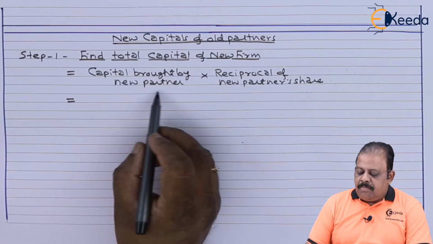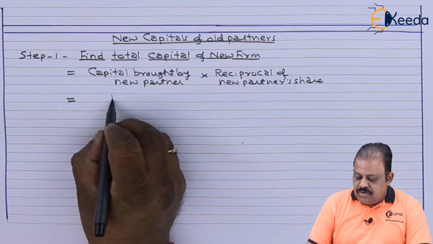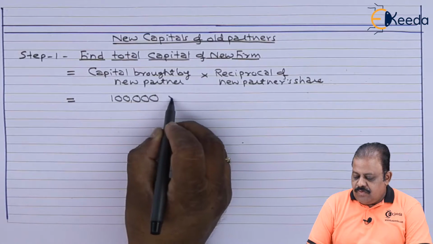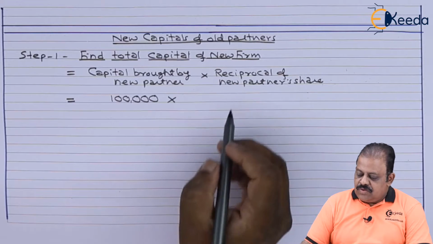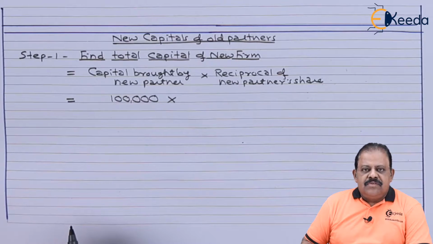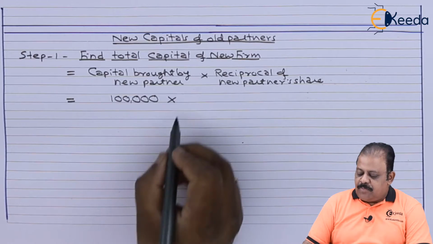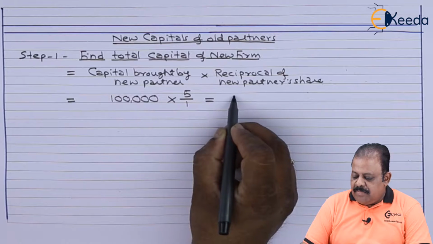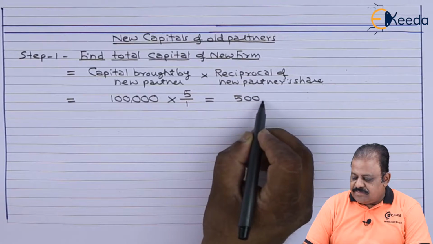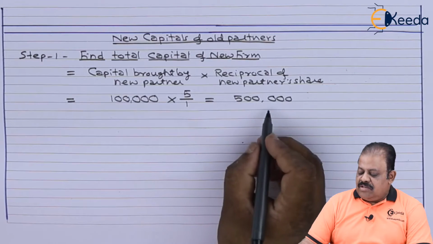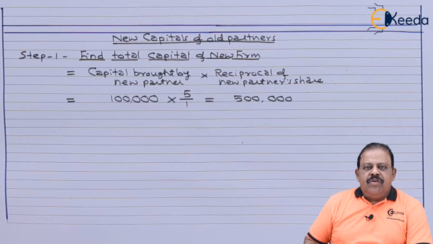So we are required to get reciprocal of new partner share. So share is 1 by 5. Reciprocal will be 5 by 1. So it will be 5 lakhs. Based on this total capital of firm, we'll be calculating revised capital of old partners.